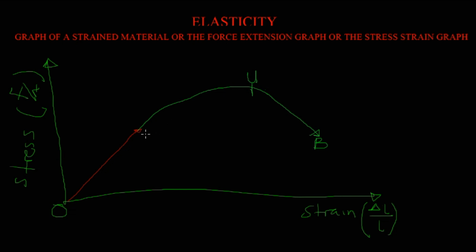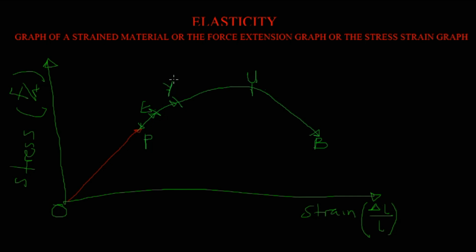And then this point is the proportionality limit, or the limit of proportionality. And then we can have something of this nature where this is the elastic limit. Also, we have the yield point. I will explain in details.